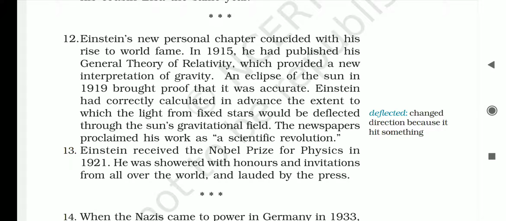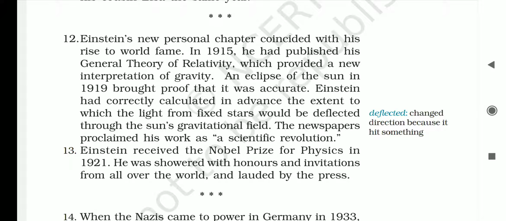Proclaimed means declared. So at the time Einstein married Elsa, another thing appeared. His popularity increased in the world. It was so because in 1915 he presented his general theory of relativity, which gave a new explanation of gravity. Gravity is a phenomenon by which all things, mass or energy, including planets, stars, etc., attract each other.